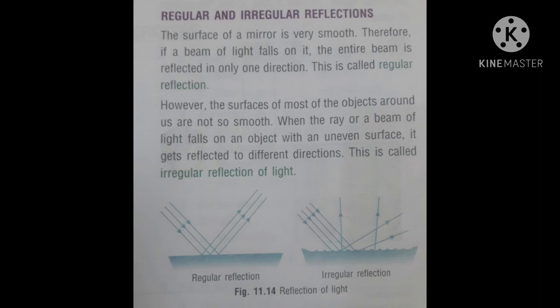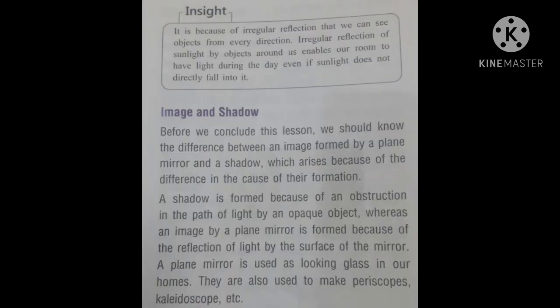However, the surfaces of most of the objects around us are not so smooth. When a ray or a beam of light falls on an object with an uneven surface, it gets reflected in different directions. So this is called irregular reflection of light. Children, you are seeing regular reflection and irregular reflection in the figure 11.14. Now children, it is because of irregular reflection that we can see objects from every direction.